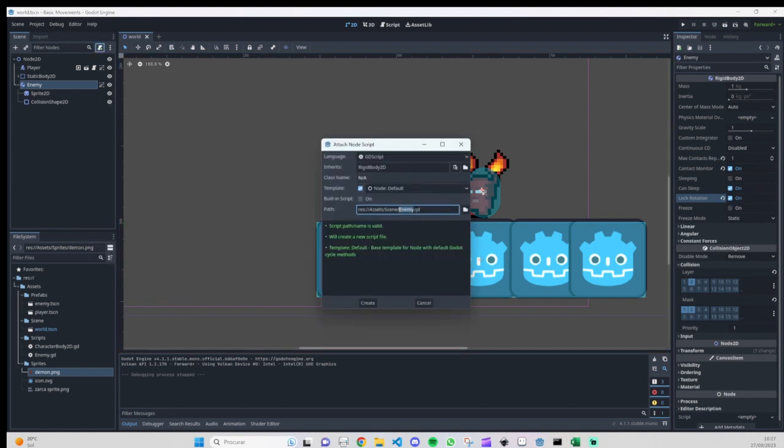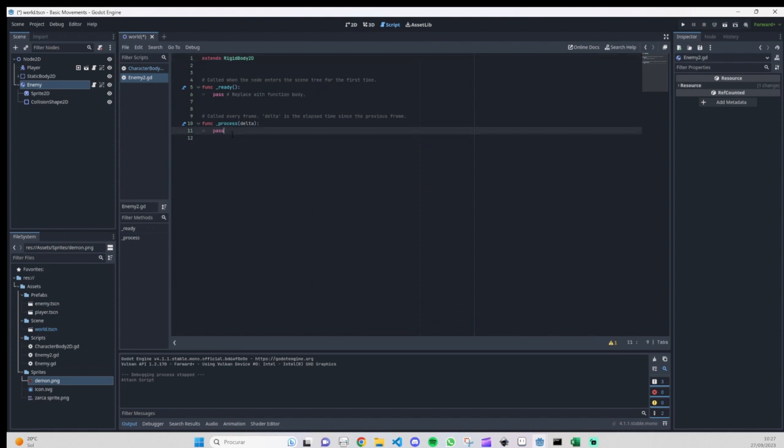I will call it enemy 2 because I already have enemy 1. So script enemy 2 I'll create, so I don't need anything of this. One thing is to check whether a body entered the collision shape. We need to call a function called on body entered.